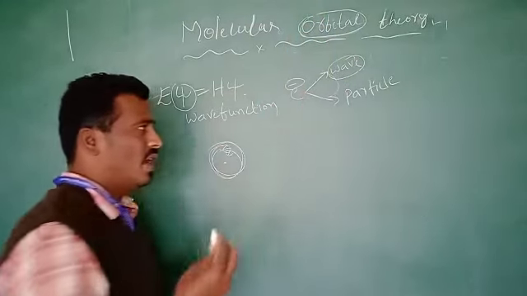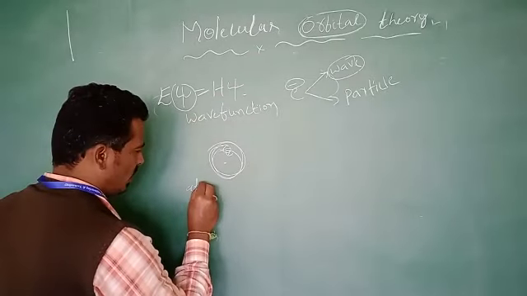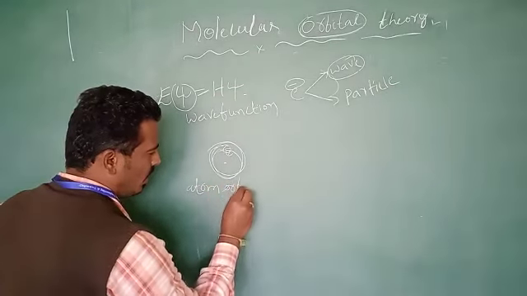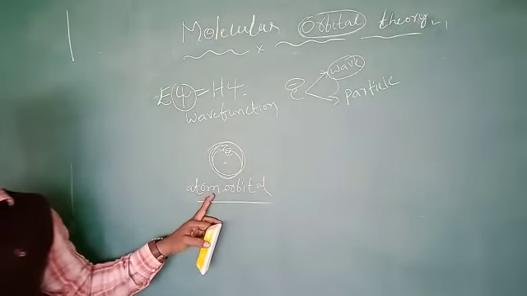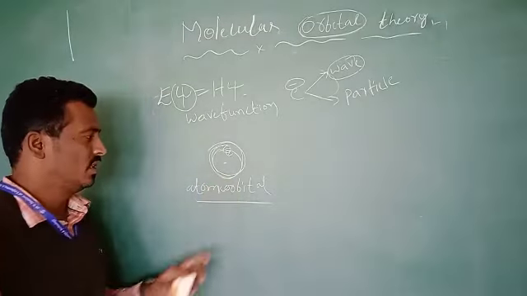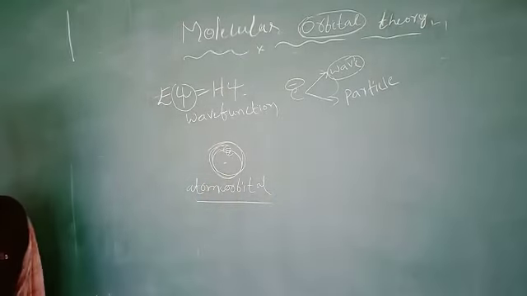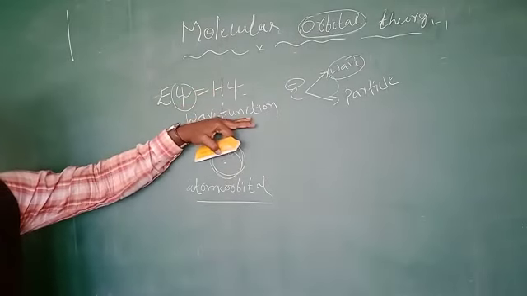That is called an orbital, which may be atomic. This is the definition of an atomic orbital. Why am I using this wave function?